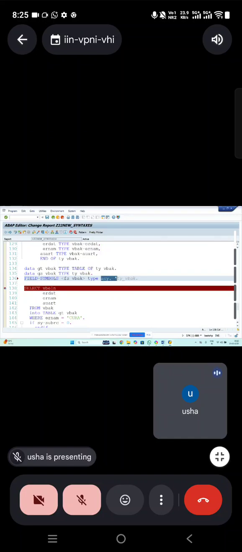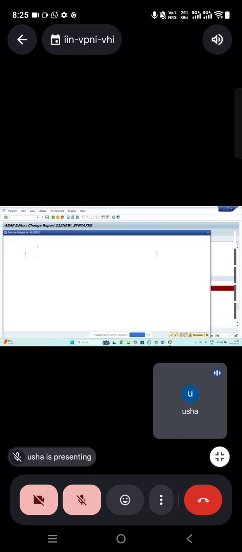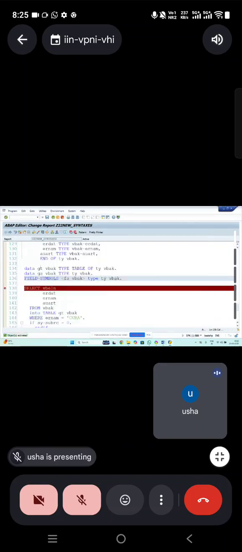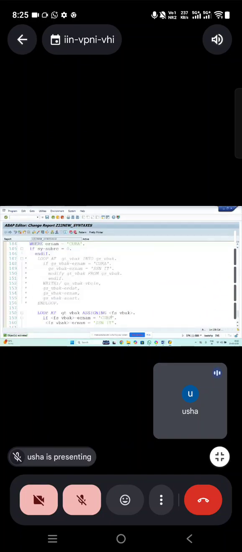Okay, this is one more advantage. But in the case of internal table and work area, we don't have that kind of concept called type any. Correct?